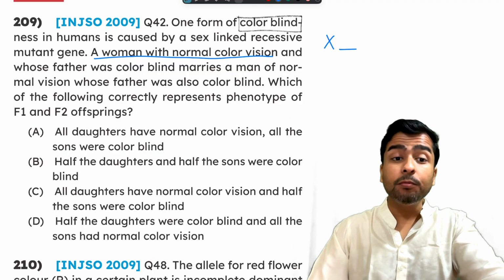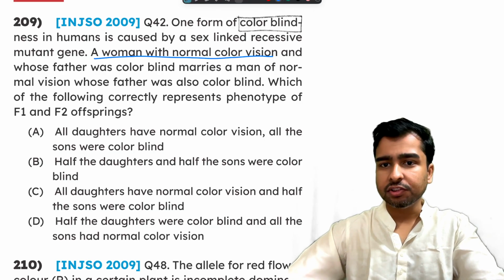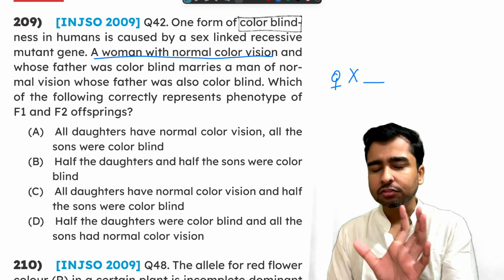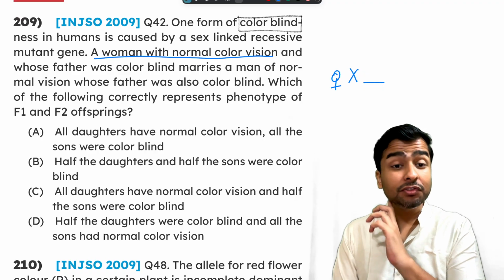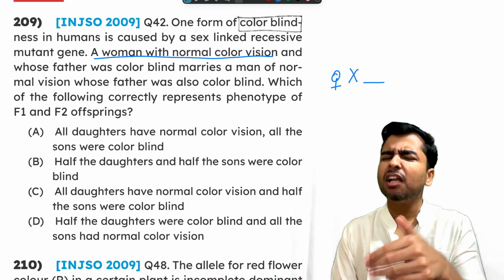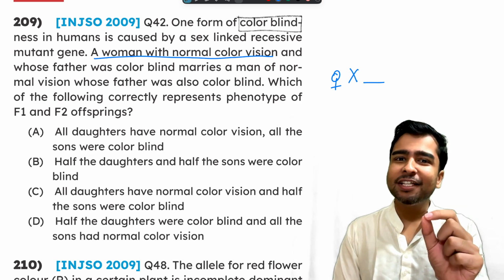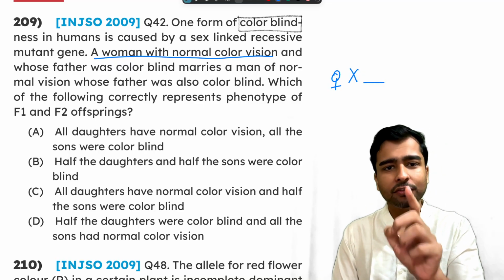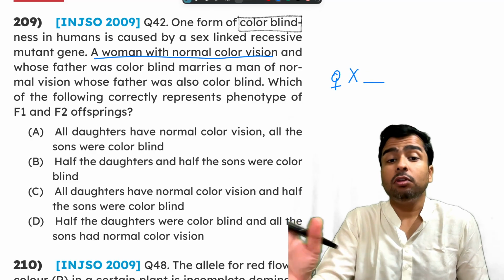Okay, fine. A woman has normal color vision. So as of now, what you can write is that the woman is X dash. Why have I written dash? Because as of now, I don't know what the second allele is. If she is normal, she could be carrying another normal copy of the X chromosome, or she could be carrying a defective X chromosome. And because the defective allele is recessive, it needs two copies to be expressed. So I will not try to guess.